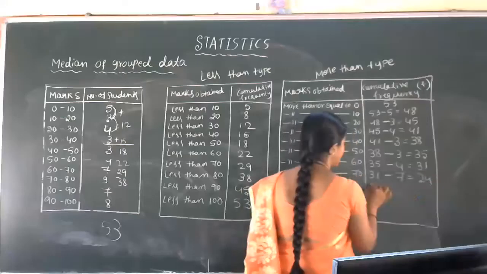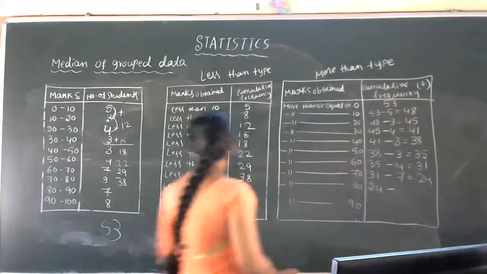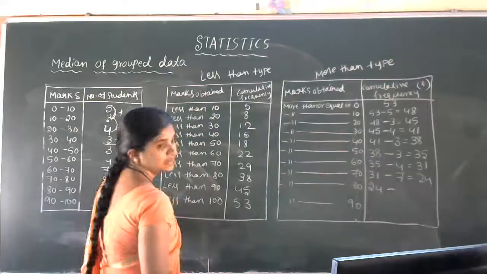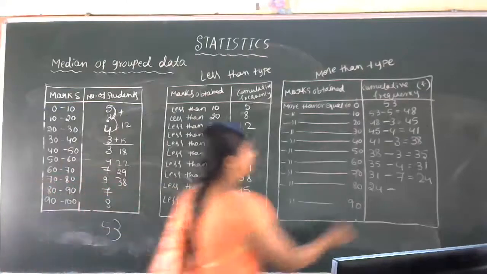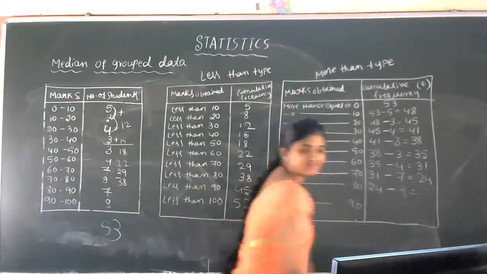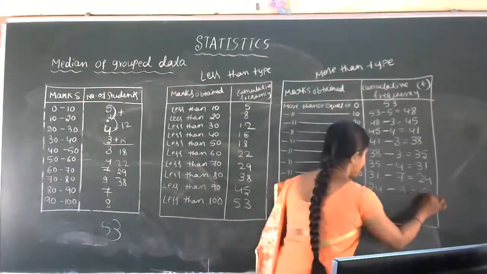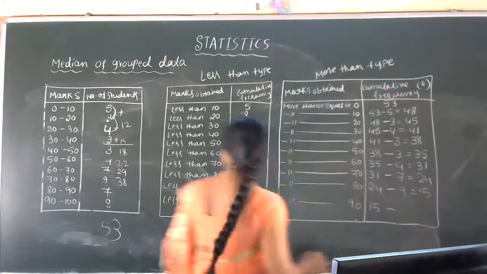Okay, now 24 minus the next, 24 minus 9. 24 minus 9 is 15. Okay, now 15 minus 7.